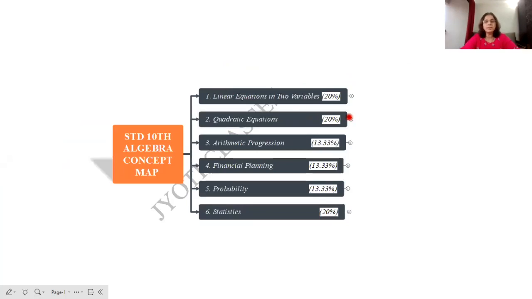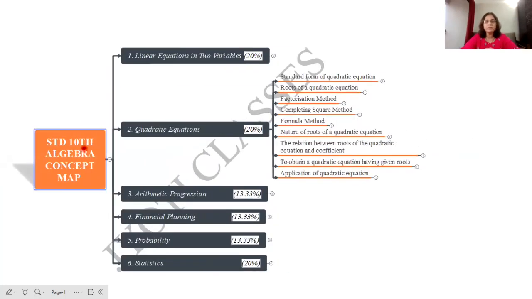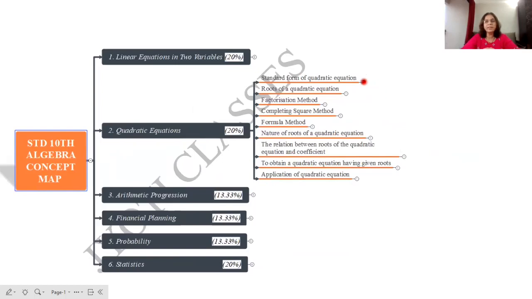Let us go to the second lesson, that is quadratic equation. This lesson was already done in 9th standard in polynomials, the last exercise 3.6. These are the topics we take in the lesson. A question can be asked to form the standard form of a quadratic equation, which will be for 1 mark. To find the roots of a quadratic equation will be asked for 2 marks. Or just to confirm whether the given values are the roots of a quadratic equation, that can be the question.